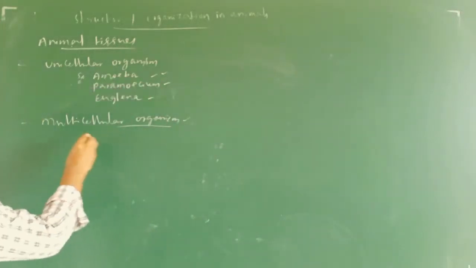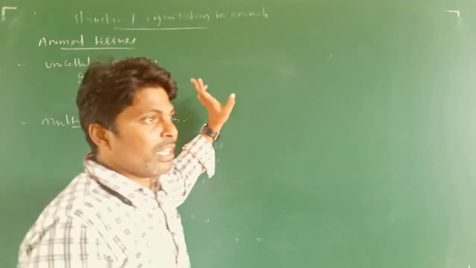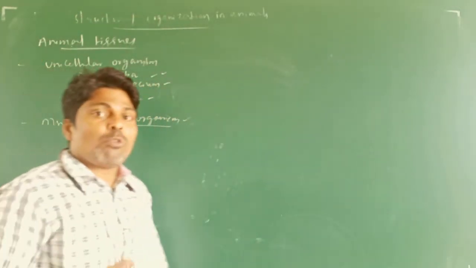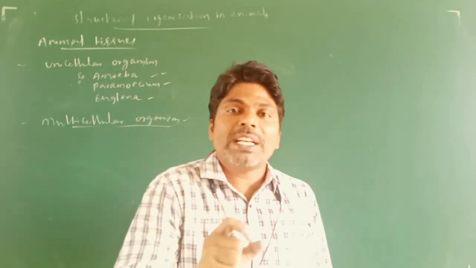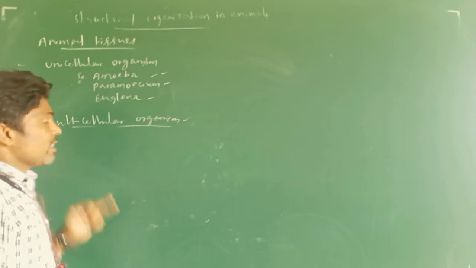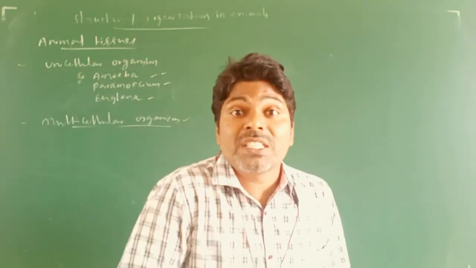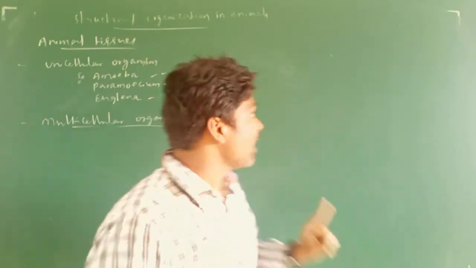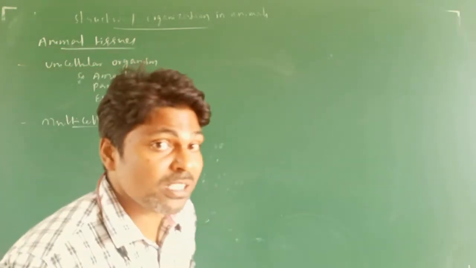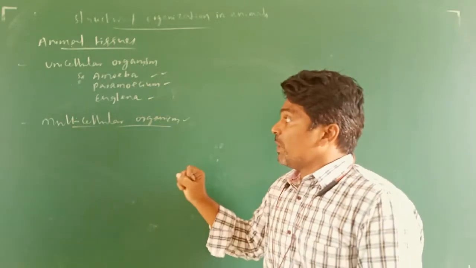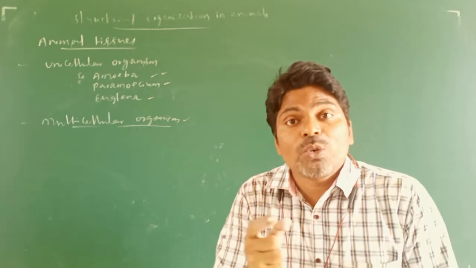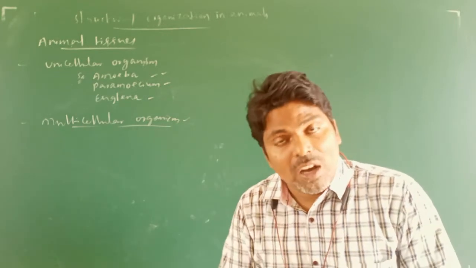Okay, so in multicellular organisms, the vital activities performed by unicellular organisms are carried out much more efficiently, because here there is a single cell, but there many cells are grouped together to form tissues, which are located in every organ system.